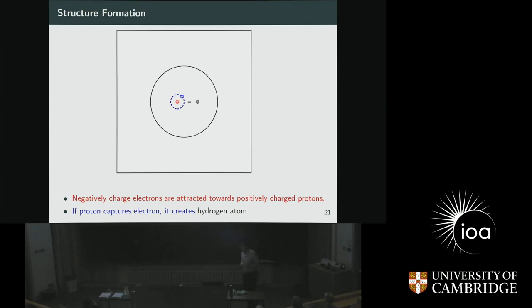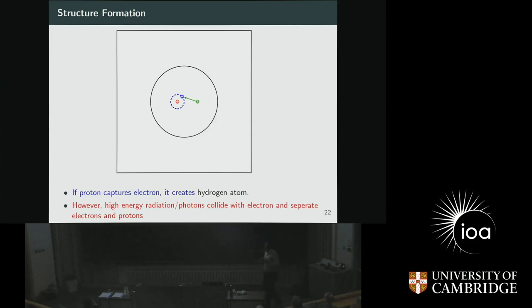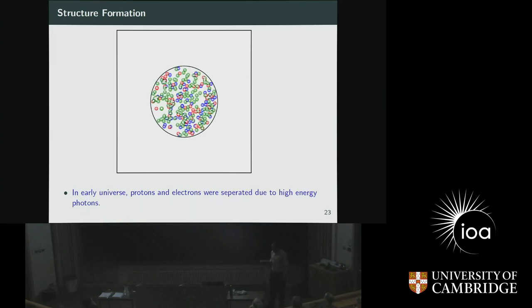However, there is a problem. The problem is there is high energy radiation present, very high energetic photons. What happens is these photons collide with the electrons, and then they ionize them and make them separate once again. And this was very crucial in the early stages of the universe. For example, in the early stages of the universe, protons and electrons were separated. They were not able to combine together to form hydrogen. It's because of the very high energy radiation that was present in the universe at that time.